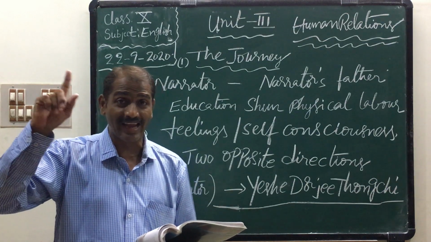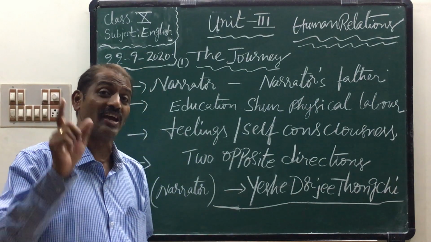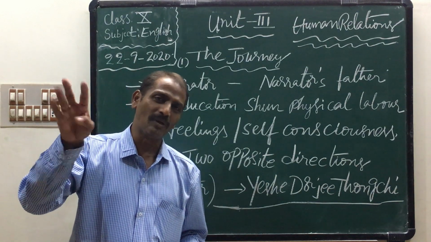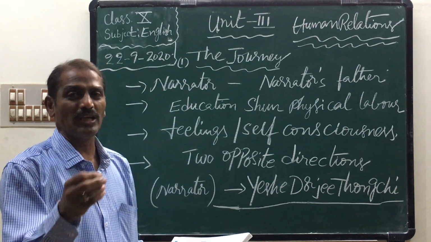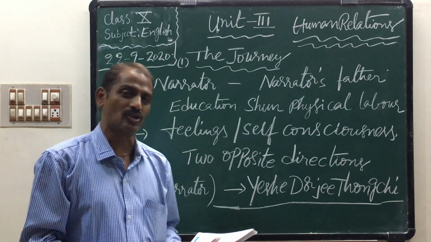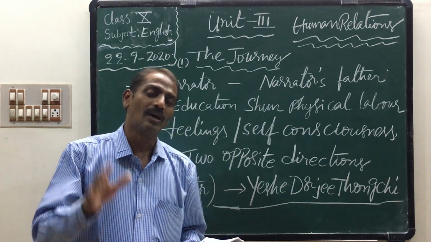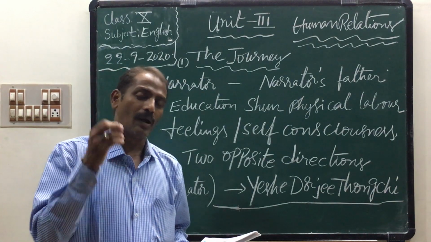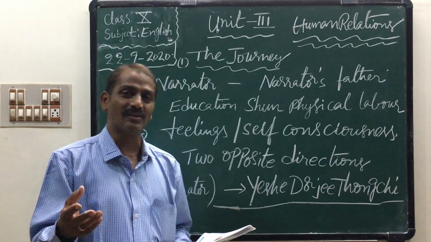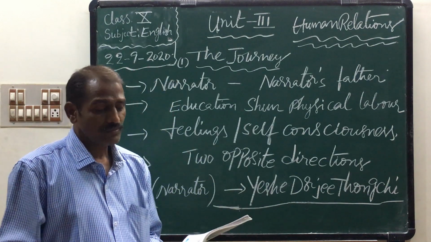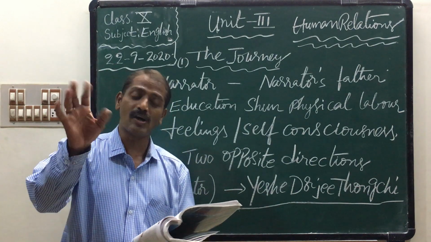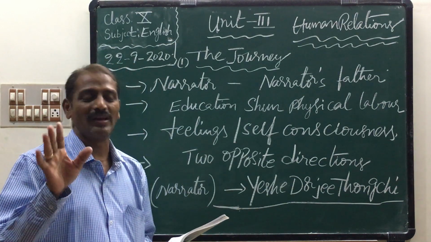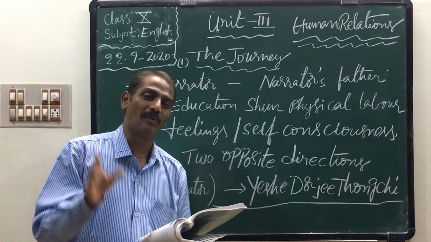Bomdila, B-O-M-D-I-L-A, is the name of the place where the narrator worked. So he thought that out of 40 rupees, he would give 12 rupees for his father's shoes, and the remaining 28 rupees would be sufficient money for his remaining journey. Next paragraph, children. "My father protested." His father did not accept the money. "Give me an old pair."